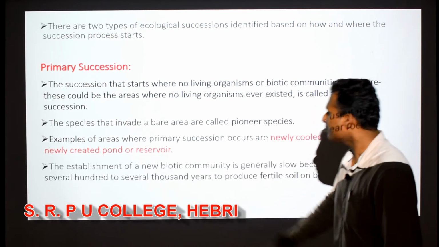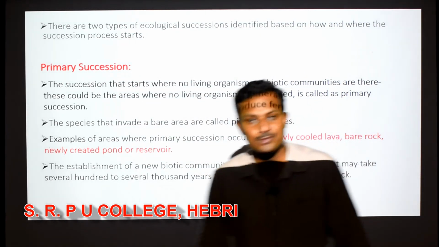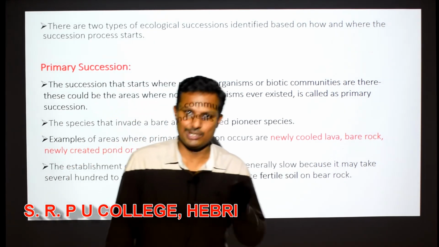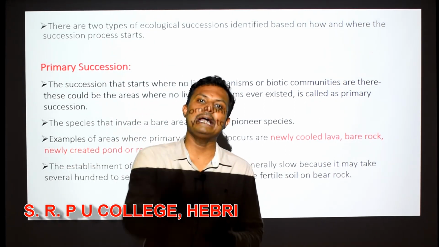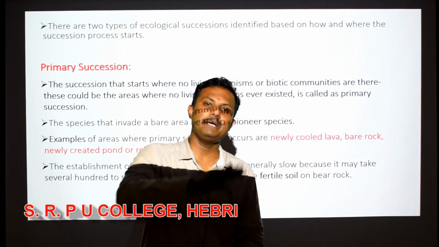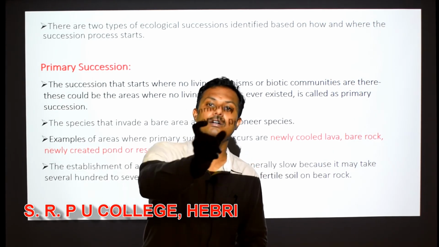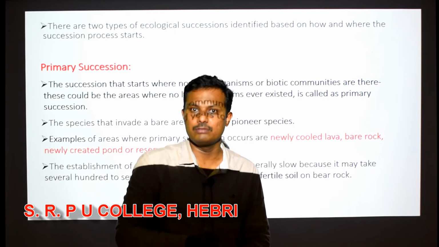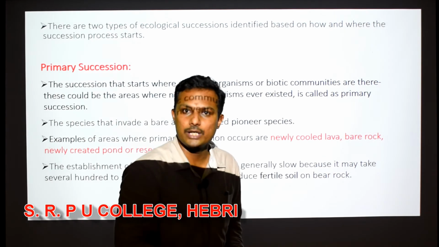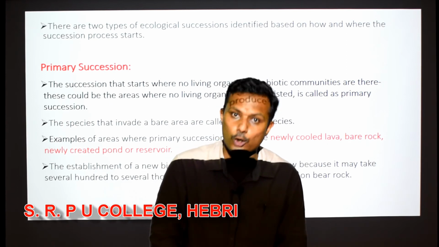So the establishment of new biotic communities is generally slow, obviously. Why? Look, it may be an aquatic ecosystem or it may be a soil terrestrial ecosystem. For example, for an organism to come on a bare rock, obviously it is a plant, or maybe plant-like organism. The first species that can be the pioneer species which can be observed, maybe lichens, or maybe small plants or very lesser evolved plants such as algae or bryophytes.